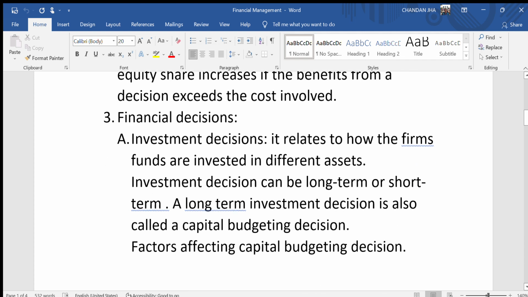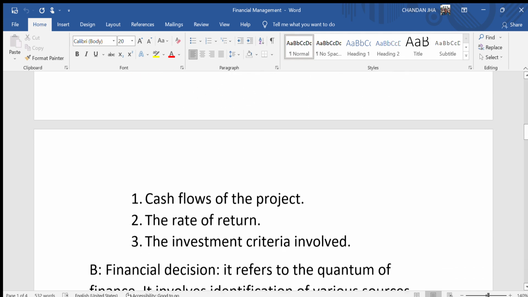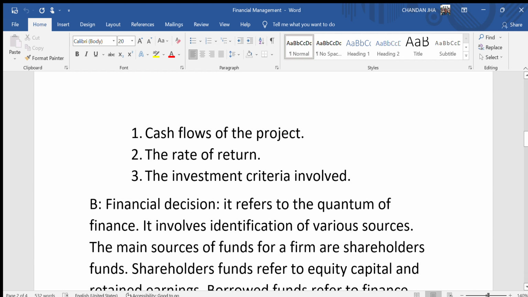Financial decisions. A. Investment decisions. It is related to how the firm's funds are invested in different assets. Investment decision can be long term or short term. A long term investment decision is also a capital budgeting decision. Factors affecting capital budgeting decision: first, cash flows of the project, the rate of return, and the investment criteria involved.